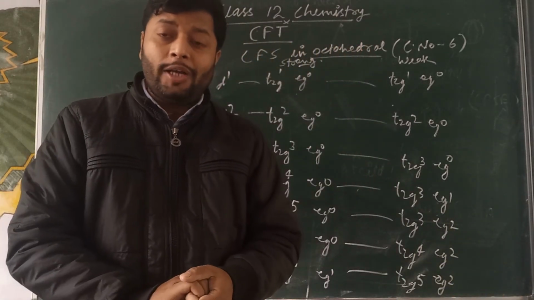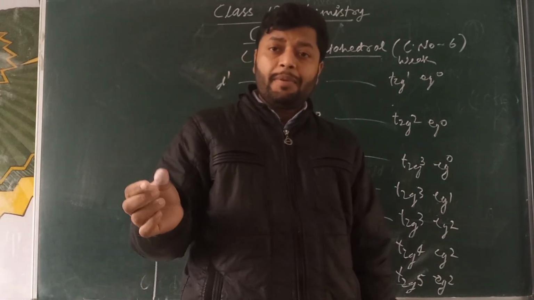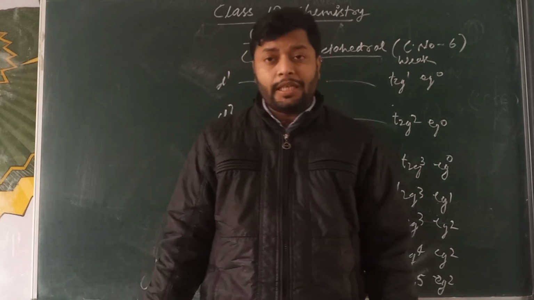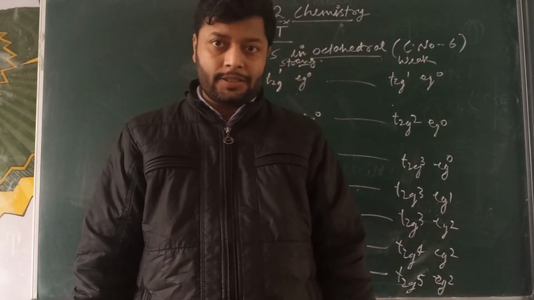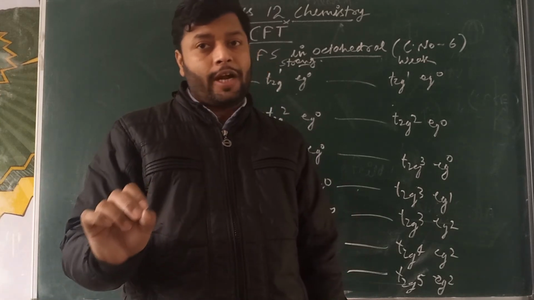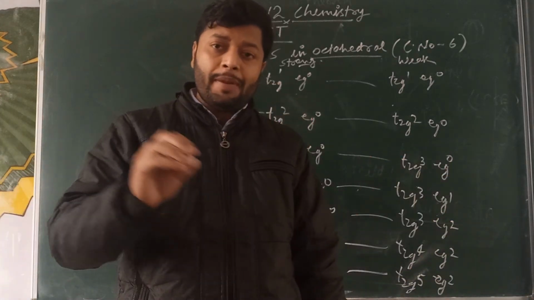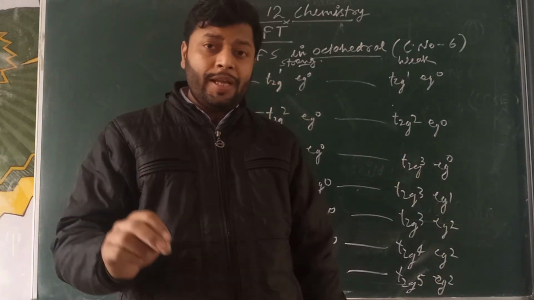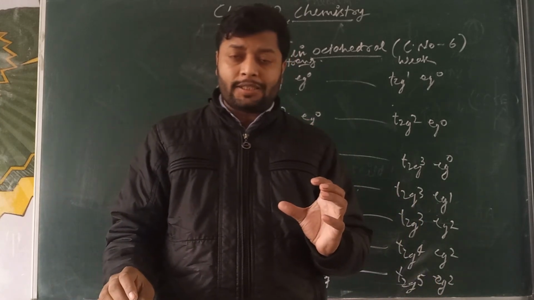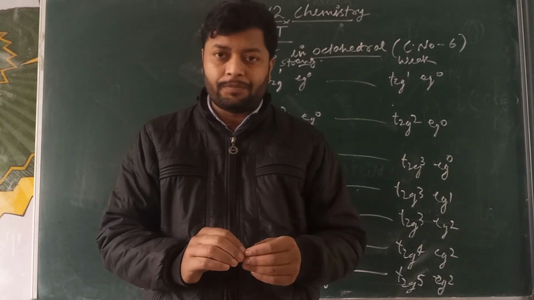What other thing should you learn? That is the crystal field splitting in tetrahedral complexes. The tetrahedral complex is just the inverse of the octahedral, so no need to explain anything else. All the things will remain the same. There is only one difference: in the case of the tetrahedral complex, this splitting will be just the inverse of the octahedral complex.